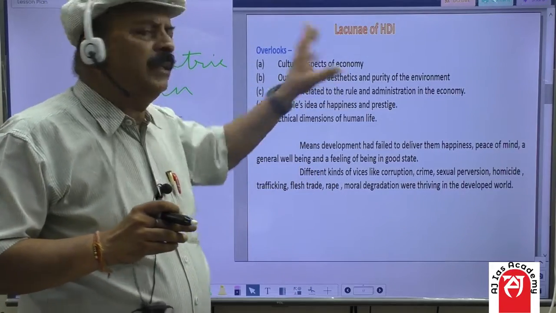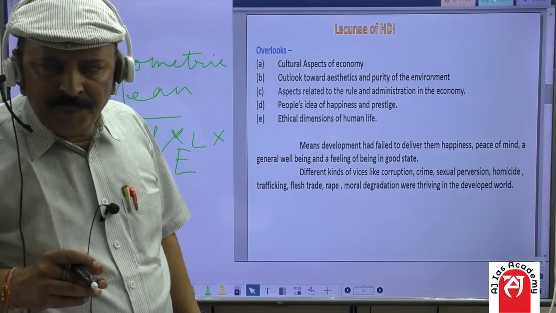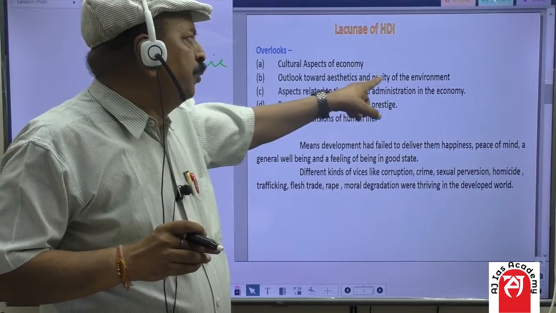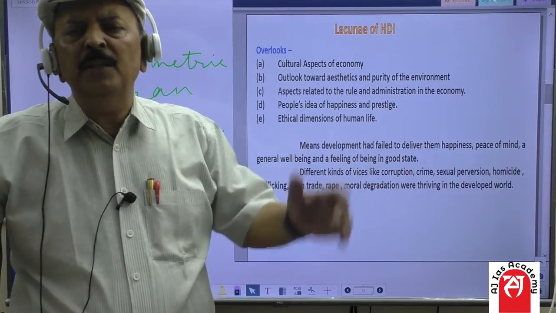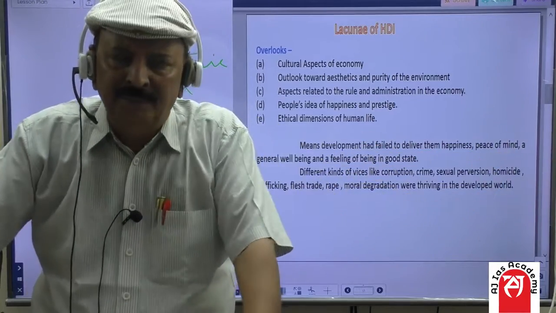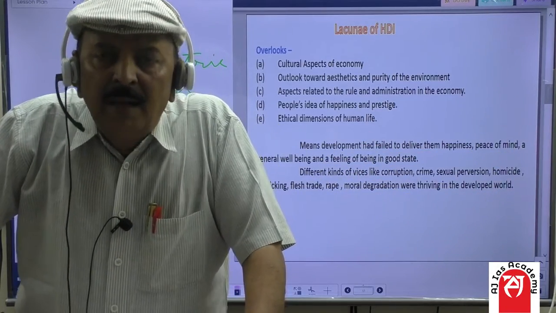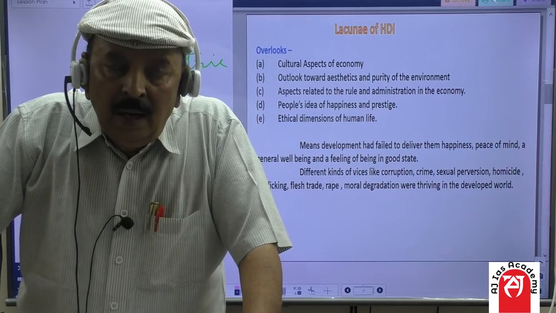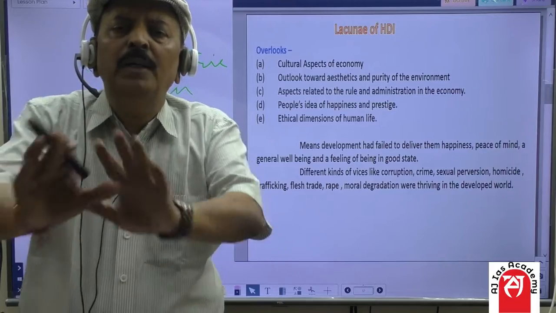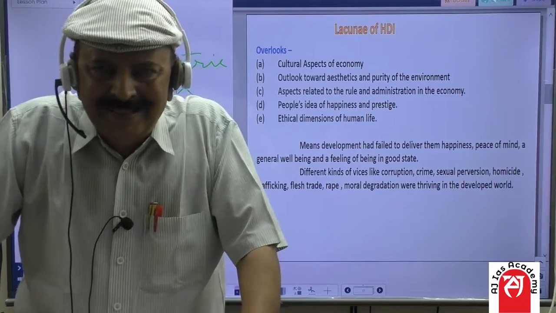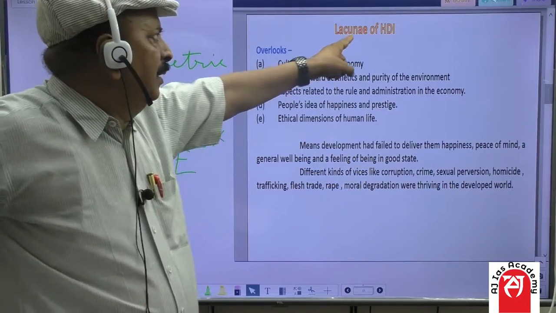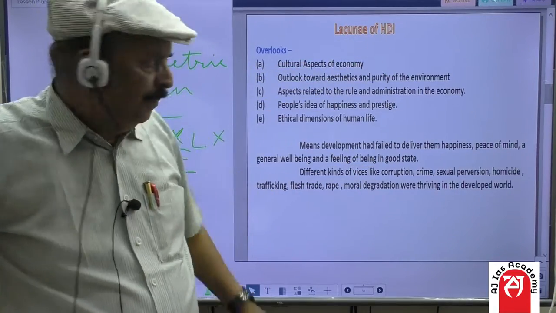One is the cultural aspect of the economy. Second is the outlook towards aesthetics and purity of the environment. How much was the environment disturbed? How much carbon emission occurred? And how ecological balance has been disturbed, that doesn't come under the measurement of HDI.